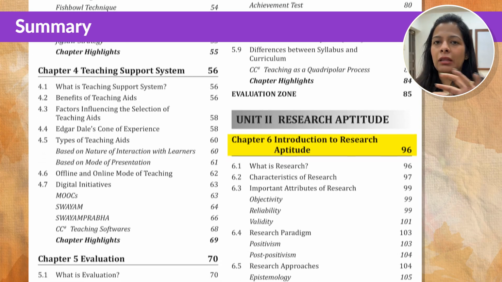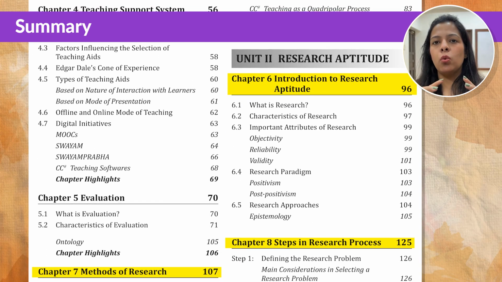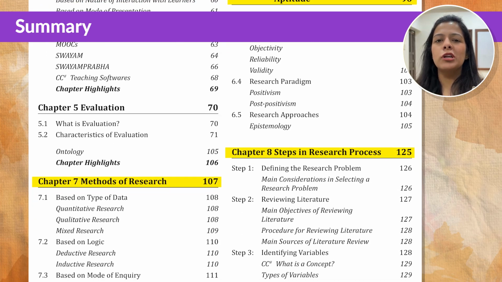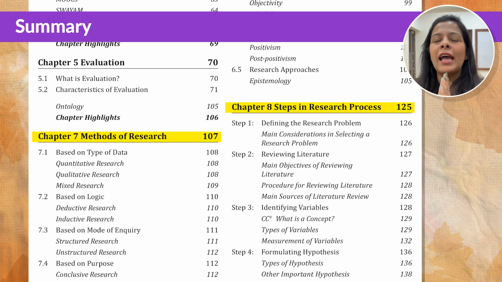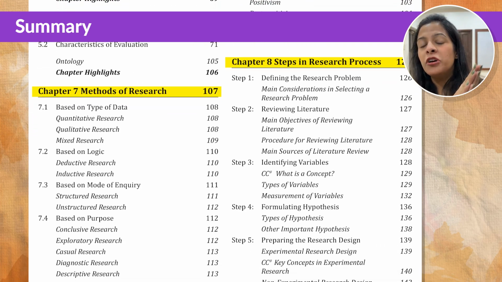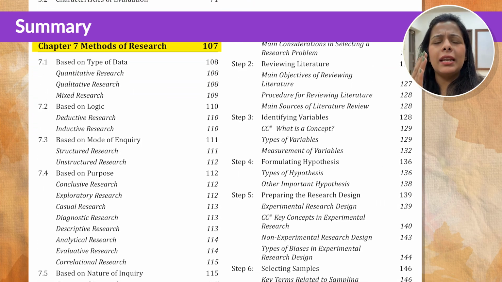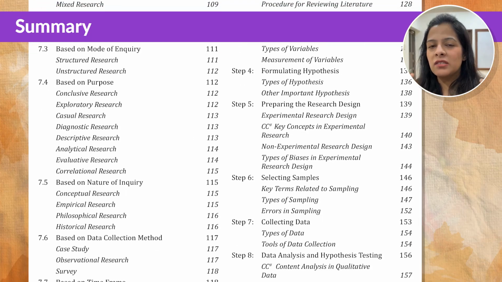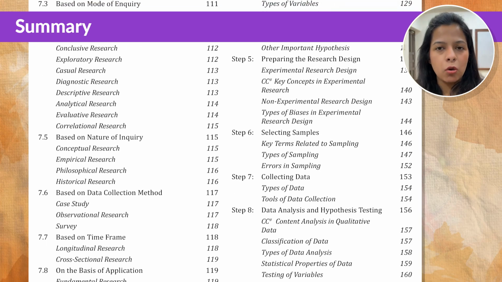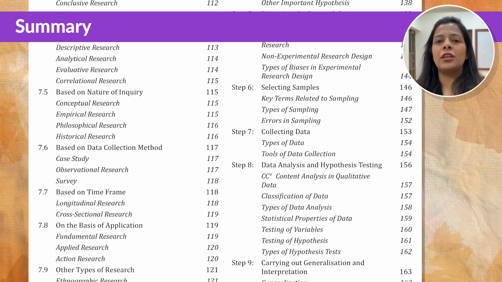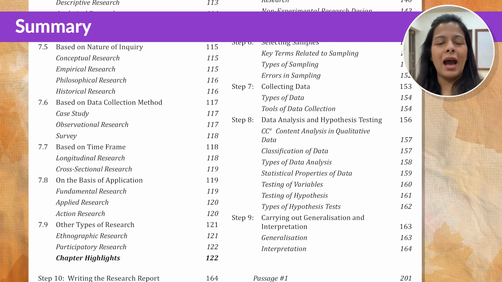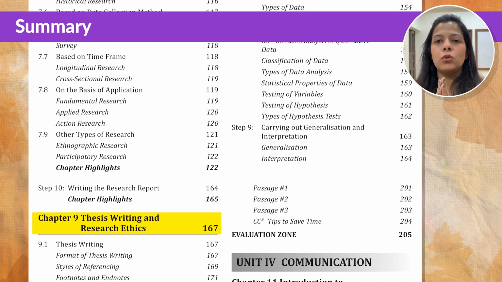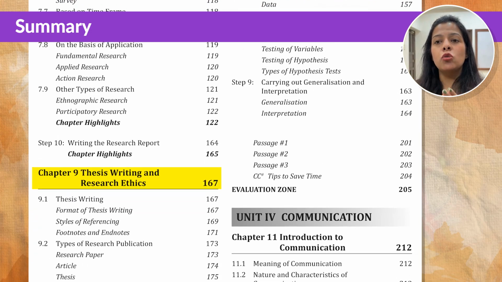So once you are thorough with these topics, after you have read the 4 chapters, you will have a very strong understanding of Unit 2 research aptitude. And I can bet on this fact that once you have read these important topics, it cannot happen that you cannot attempt any single question that has been asked in the previous year question papers. So you will feel that you are fully prepared for the upcoming UGC NET paper 1. So make sure that you go through these 4 easy to digest chapters, making sure you are clear on all the important topics.